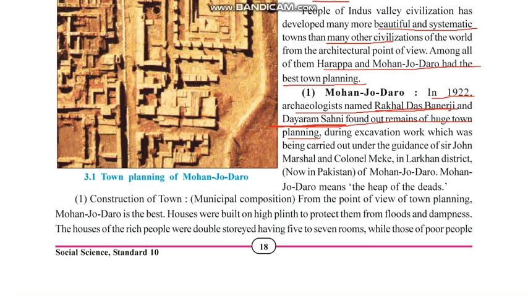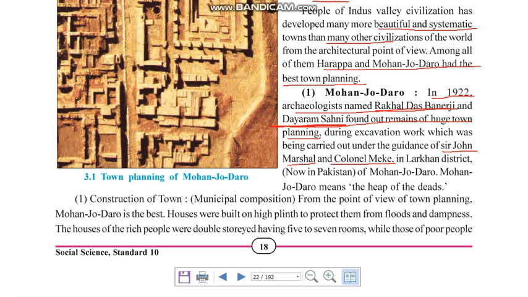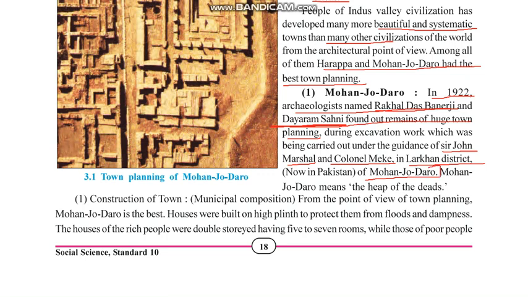The excavation, the digging work, was carried out under the guidance of Sir John Marshall and Colonel Mackay. These were two British archaeologists at that time who were guiding these people in the Larkana district of Mohenjo-daro, which is right now situated in Pakistan. Mohenjo-daro is the name of the place, and as these towns were discovered there, those towns were named Mohenjo-daro.